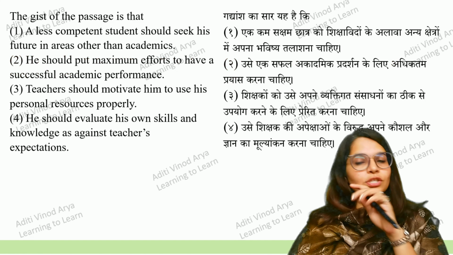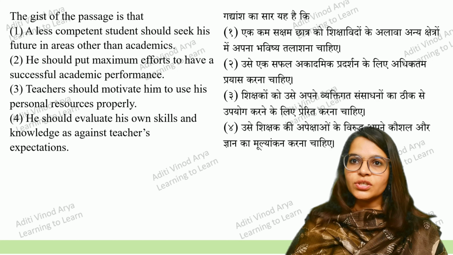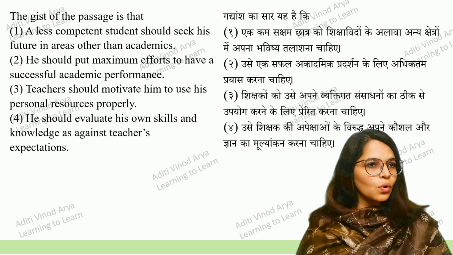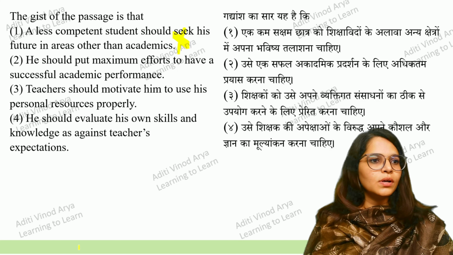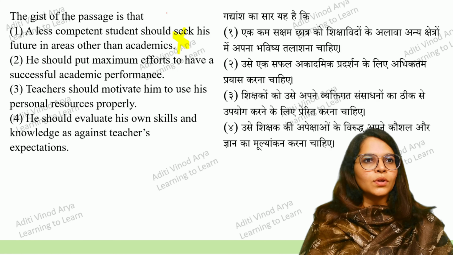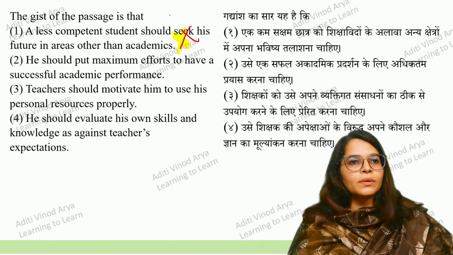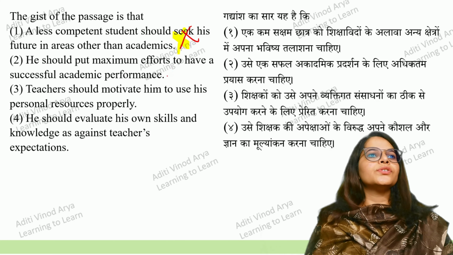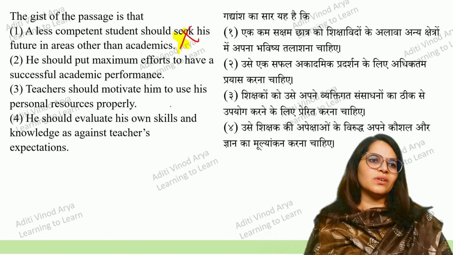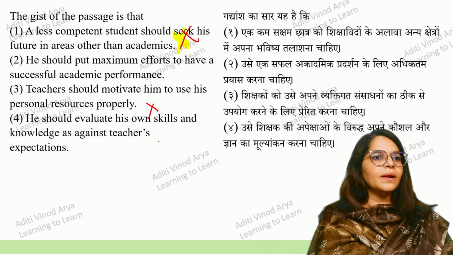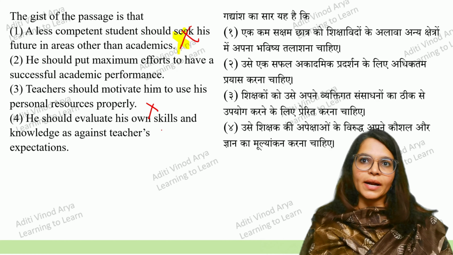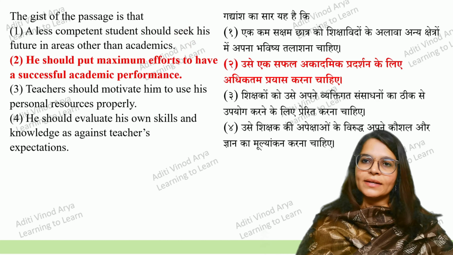The last is the gist of the passage. Gist means you can say saransh in Hindi or else conclusion, summary in English. A less competent student should seek for future in areas other than academics. No, it did not intend to say so. I'll use a pen here. He should put maximum efforts to have successful academic performance. Teachers should motivate him to use his personal resources properly. This cannot be there. He should evaluate his own skills and knowledge against teachers' expectations. I think second should be the right answer. That is my probable answer. So second is the right answer.